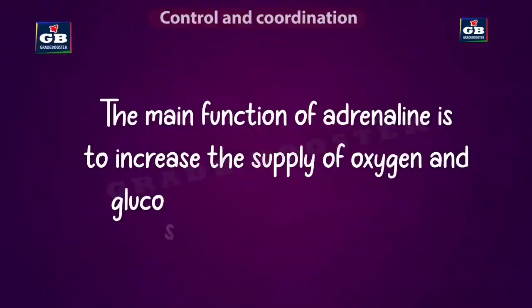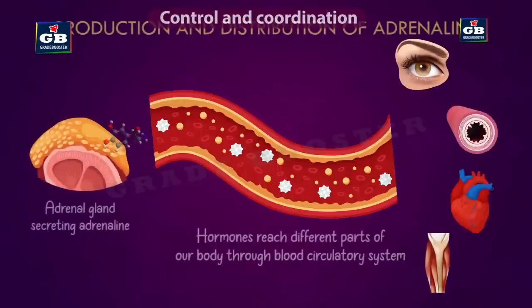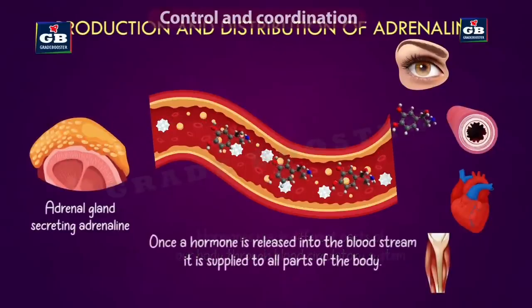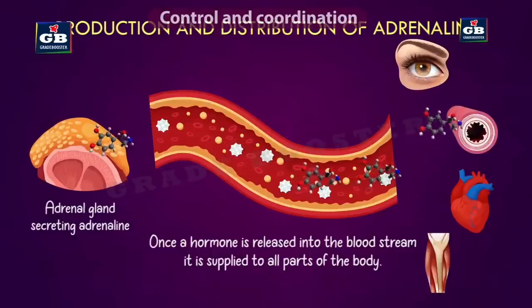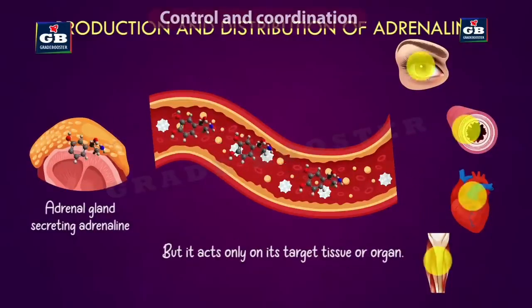The main function of adrenaline is to increase the supply of oxygen and glucose to our skeletal muscles. So the supply of glucose is stimulated by the adrenal hormone.